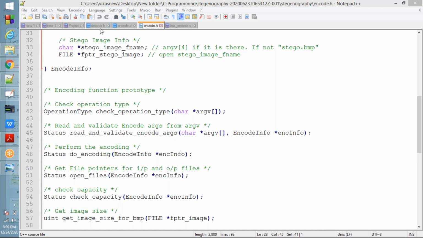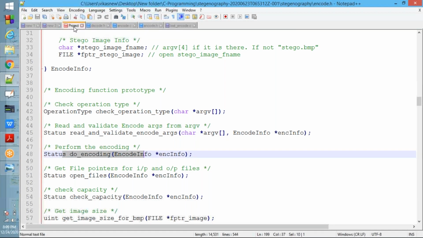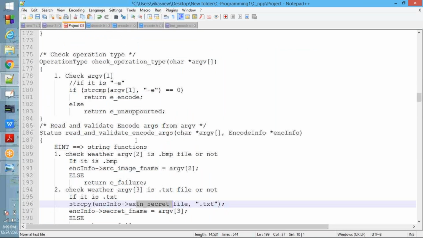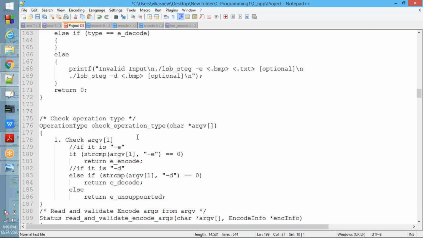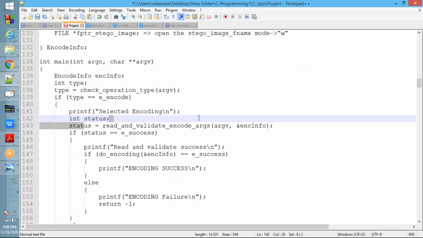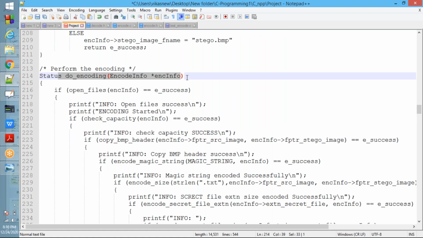Okay, fine. See the next one, do encoding. Here you need to call the do encoding function. First one is check operation type, second one is read and validate, third one is do encoding. We need to call do encoding and pass the address of encoding info. Inside this do encoding only, we need to call all the remaining encode functions. Please remember that.